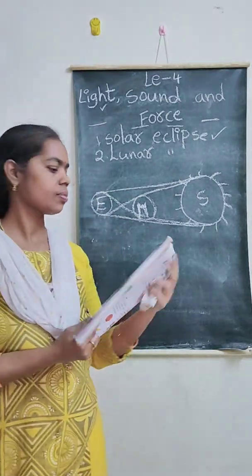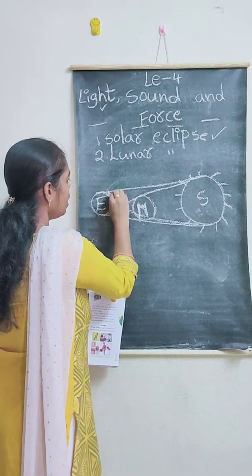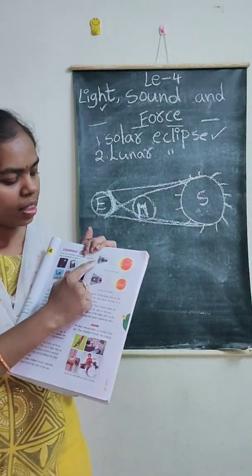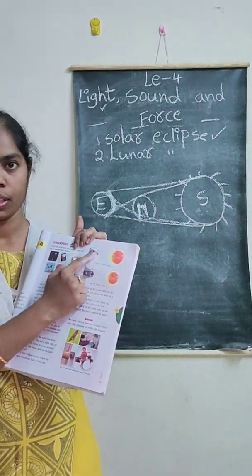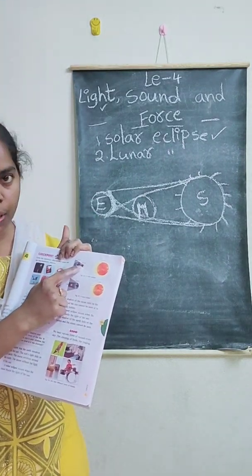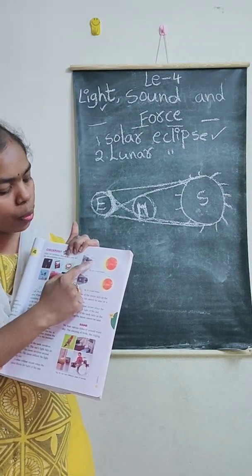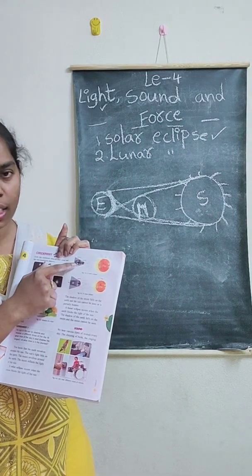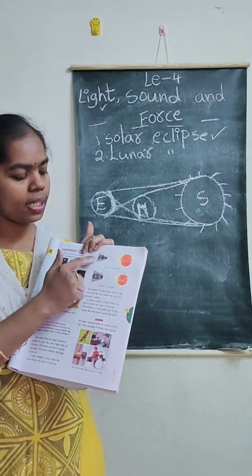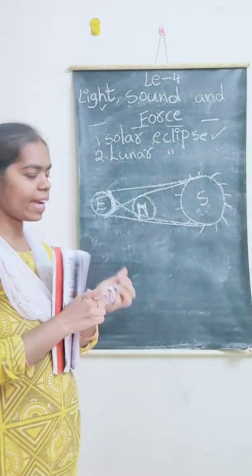Okay, see here. The shadow is falling on the earth. This is the solar eclipse. If you observe here clearly, the moon comes between the sun and the earth. Then this moon's shadow is falling on the earth. Then we can't see the sun. This type of eclipse is called solar eclipse. Okay? Next one, second one.